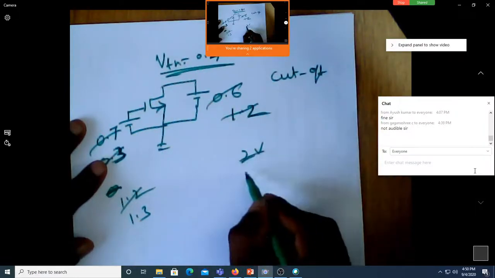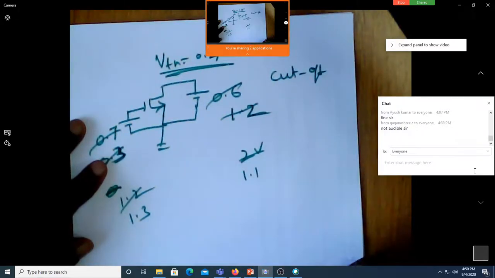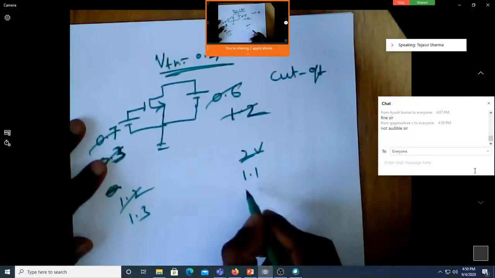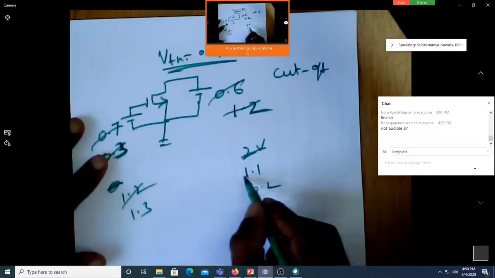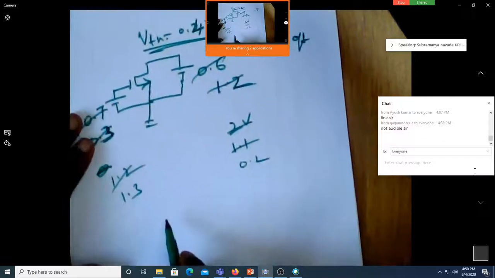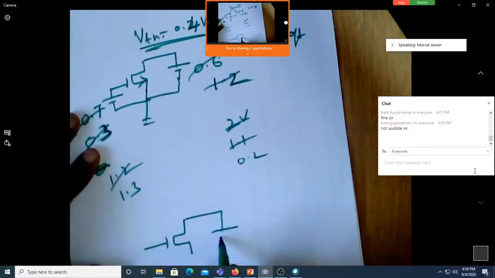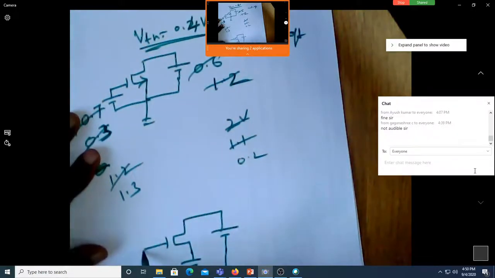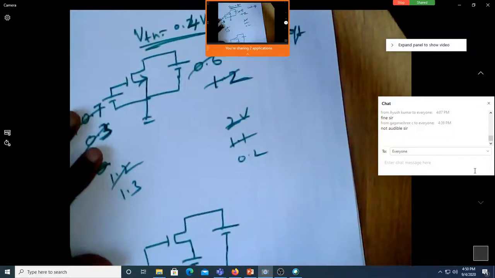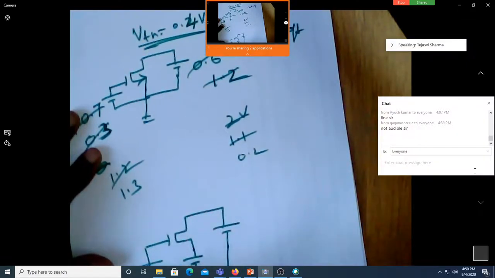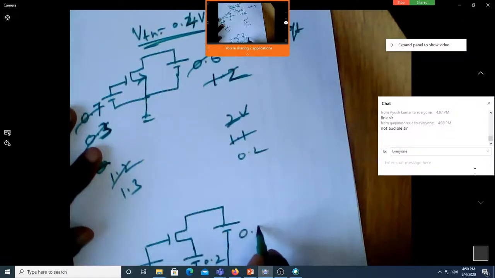Saturation itself. 1.1, still saturation. 0.2, it's linear. Okay, now let me do this. Perfect. Now this is what we'll be doing.